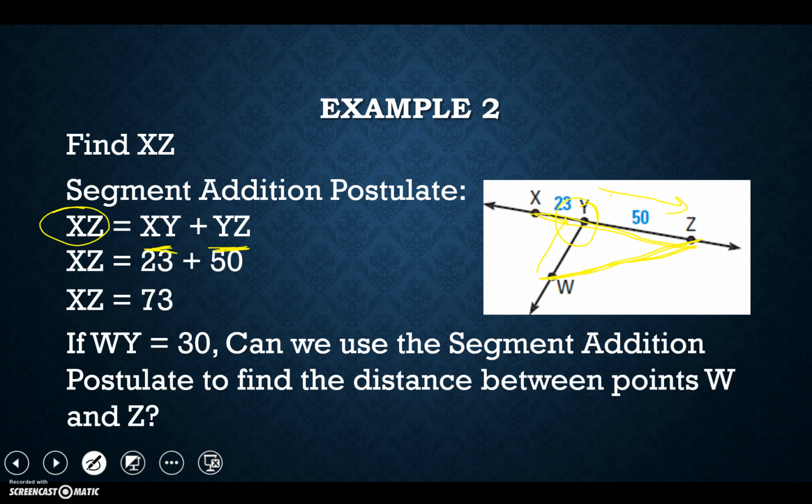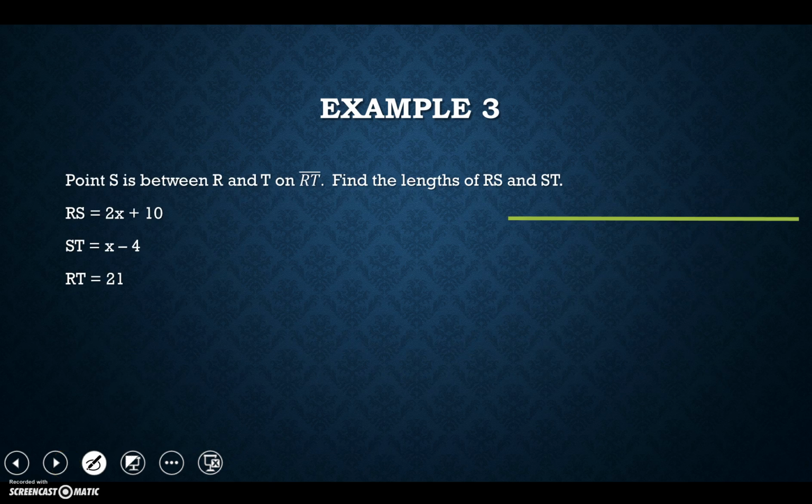And with the information we have right now and what you know about geometry, we cannot solve for that with the given information. So ultimately, the answer to this is no. W is not between X and Z, and that should be W and Z, so we cannot find the distance between W and Z.